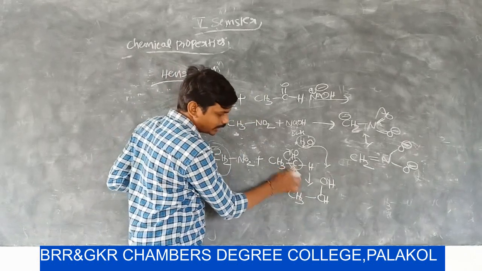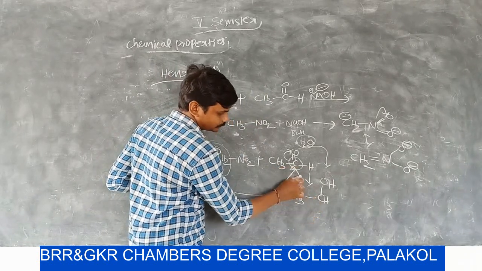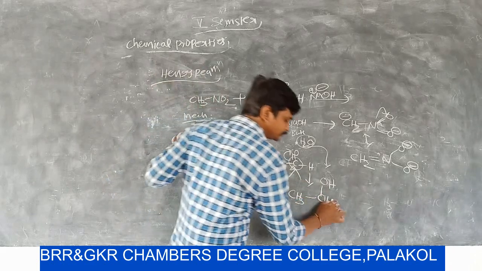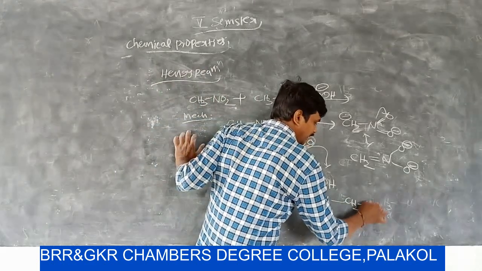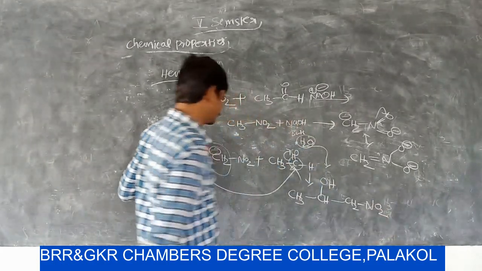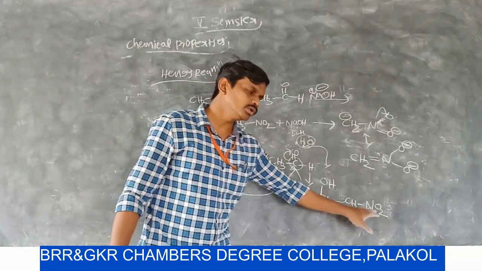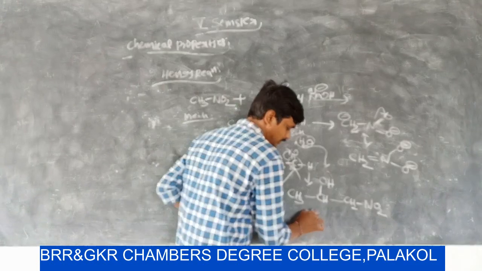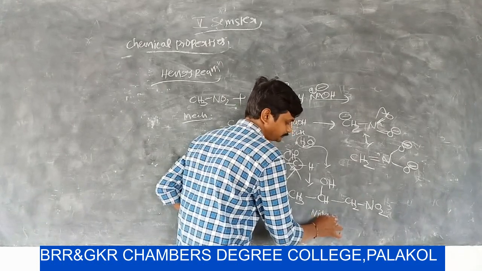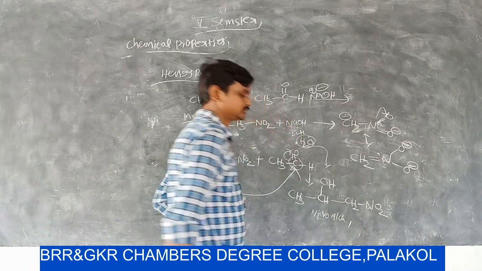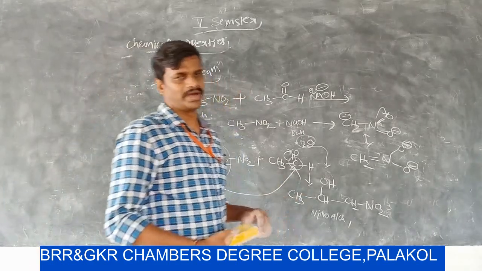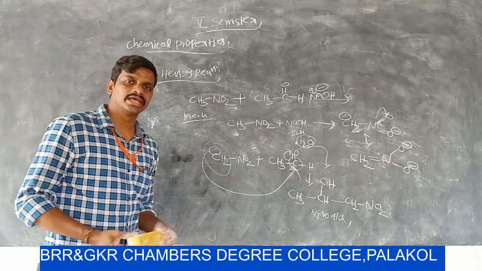Now this carbon reacts with the CH2 group. CH2 is attached to NO2. So the name of this compound is nitro alcohol. So nitro alcohol is the final product in Henry reaction.